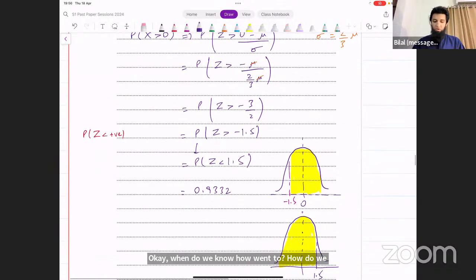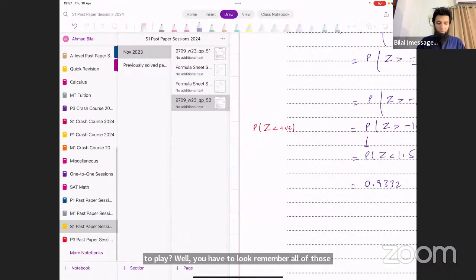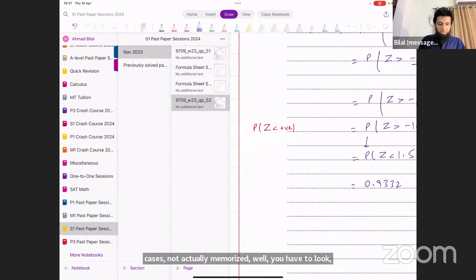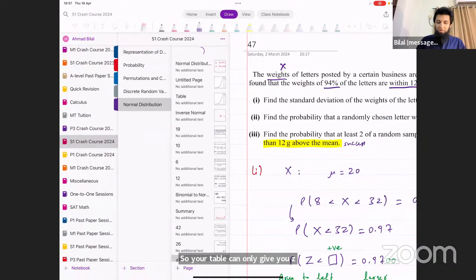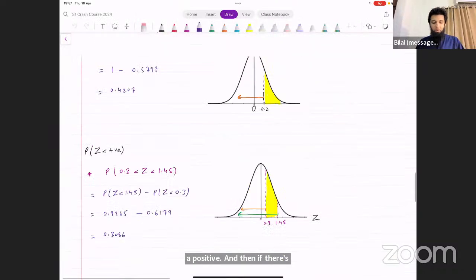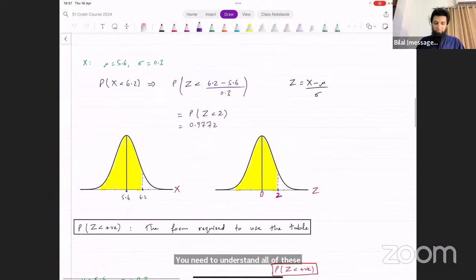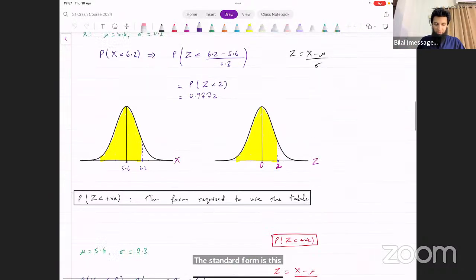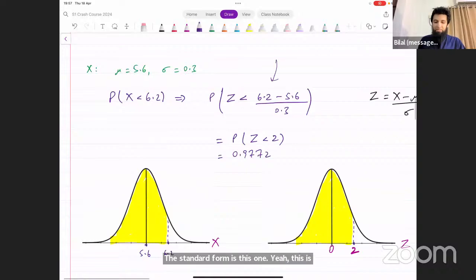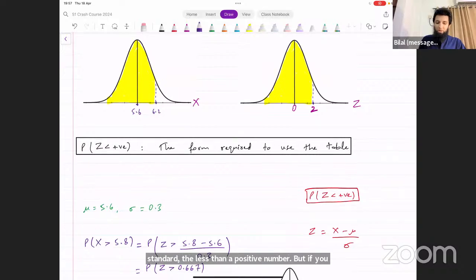Well, you have to remember all of those cases, not actually memorize, but understand the logic of all of those cases in normal distribution. Your table can only give you Z values to the left of a positive number. If there's any other form, you need to understand all of these different cases. The standard form is this one, Z less than a positive number. But if you have any other form, you need to be able to convert it to that form.